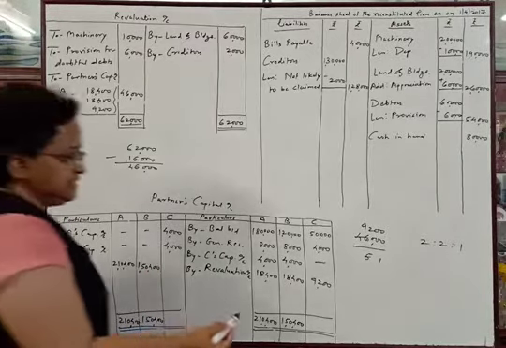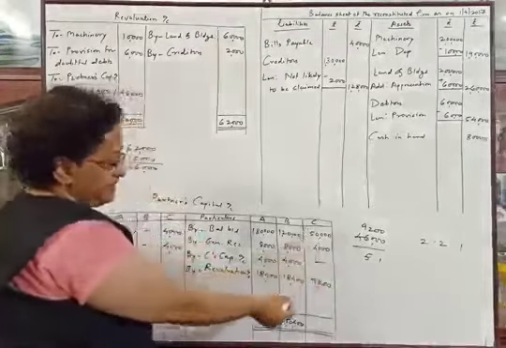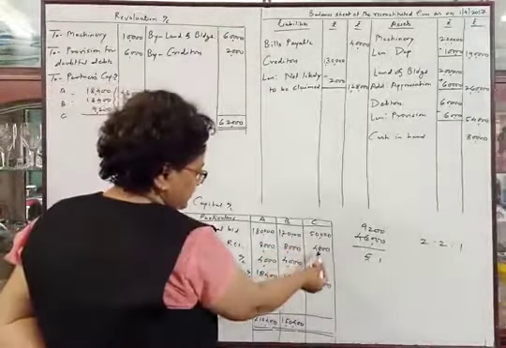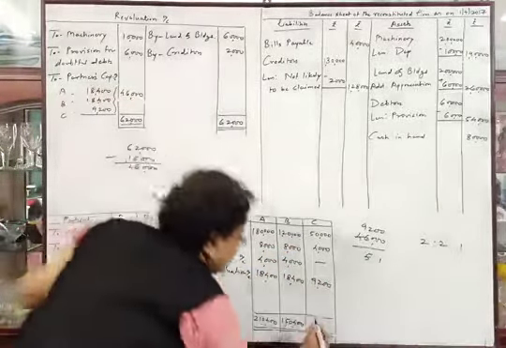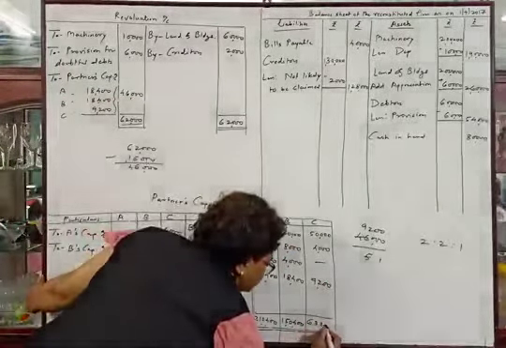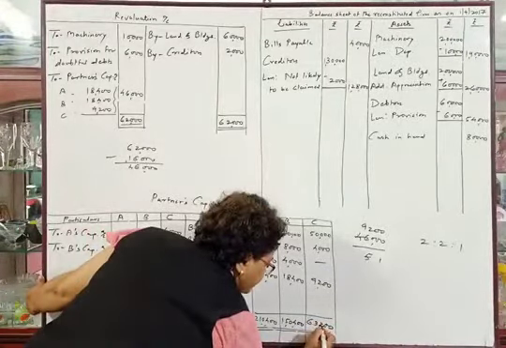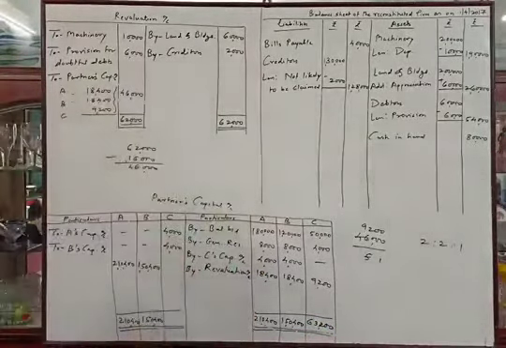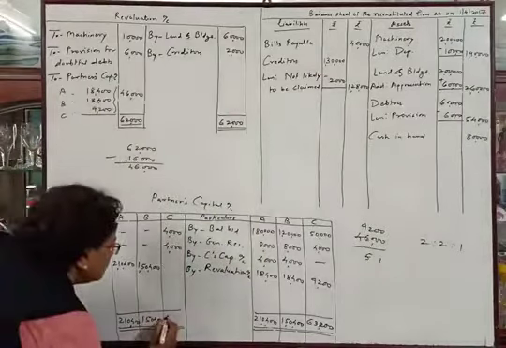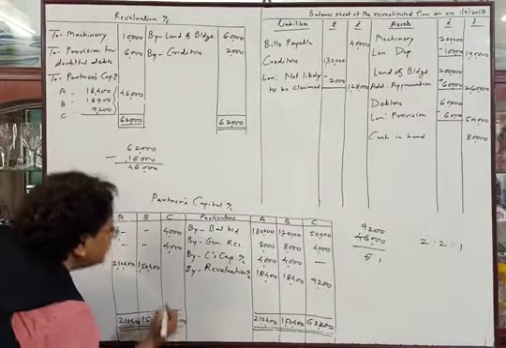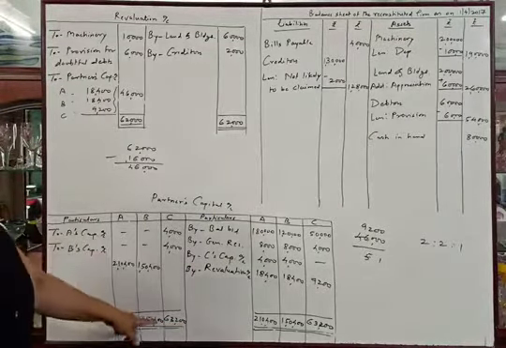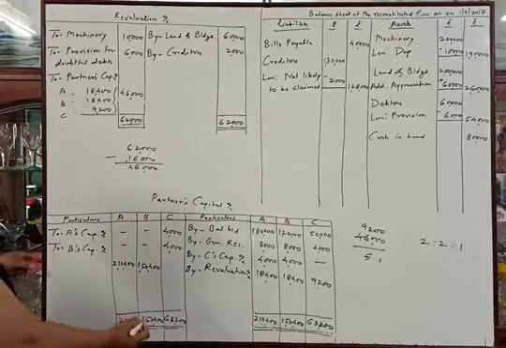Now for partner C we will make the total of credit side amounts. So 63,200 it is. It is correct. Now we will deduct 8,000 from 63,200.